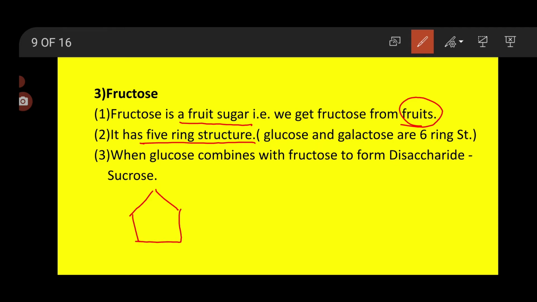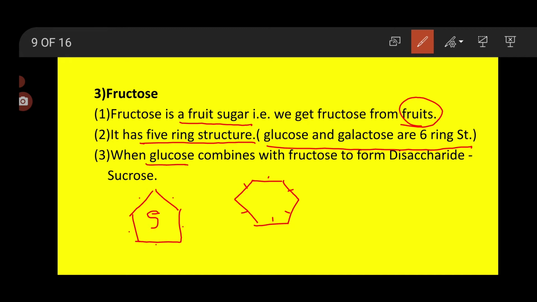The structure of glucose, galactose and fructose, these are examples of monosaccharides. But what is the difference? Fructose is a 5-ring structure, 1, 2, 3, 4, 5. But glucose and galactose have a 6-ring structure, 1, 2, 3, 4, 5, 6. Glucose and galactose are 6-ring structures, but fructose is a 5-ring structure.